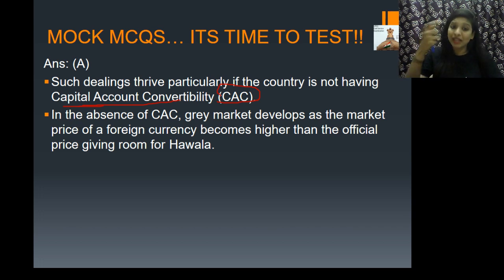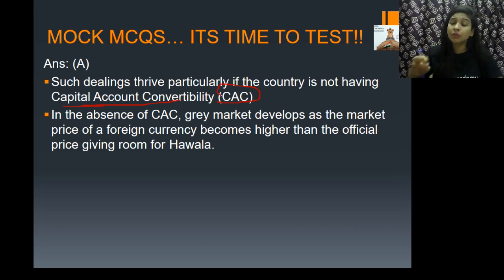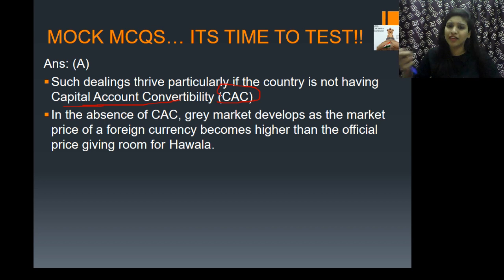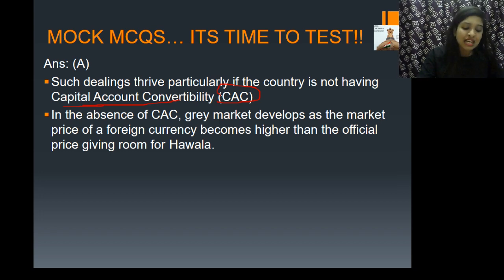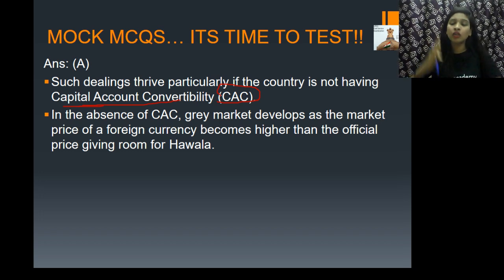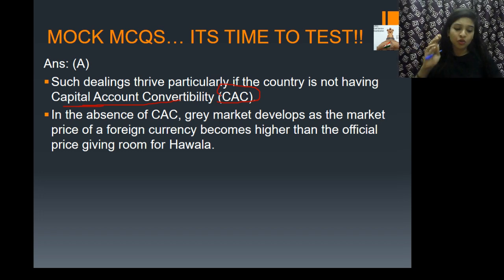For a developing economy like India, it can lead to macroeconomic effects such as changes in employment, currency conversions, etc. That is why it is said that capital account convertibility is very difficult. So you need to understand this.